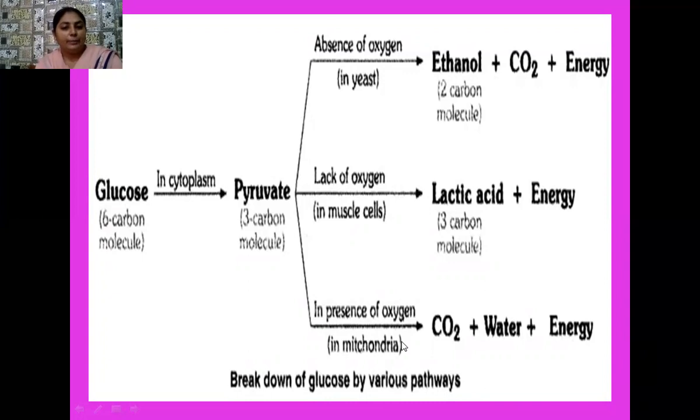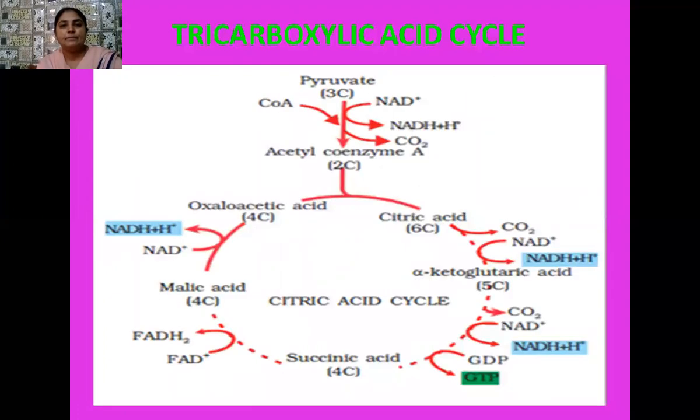this aerobic respiration. So always remember, aerobic respiration takes place in mitochondria, whereas anaerobic respiration takes place in the cytoplasm of the cell. Yes, students, here the tricarboxylic acid cycle, TCA cycle, or you can say Krebs cycle, is visible on your screen. So what happened? Pyruvate, which is a 3-carbon compound, finally enters into the mitochondrial matrix from the cytoplasm of the cell.